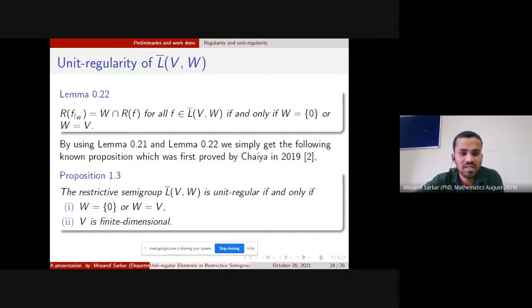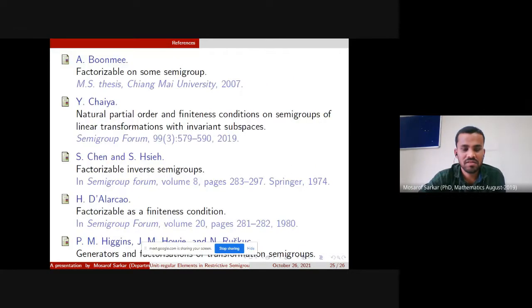RFW equals W intersection RF for all F belonging to L bar VW if and only if W is a trivial space, that is zero space or whole space. By using lemmas 0.21 and 0.22, we have a simple known proposition, which was first proved by Chania in 2019. The restriction group L bar VW is irregular if and only if W is a trivial space, that is zero or whole space, and V is finite dimensional. Then the references.